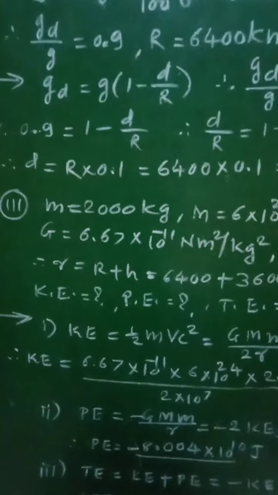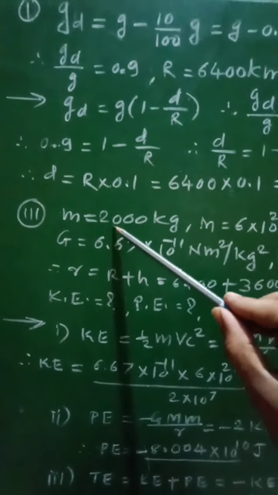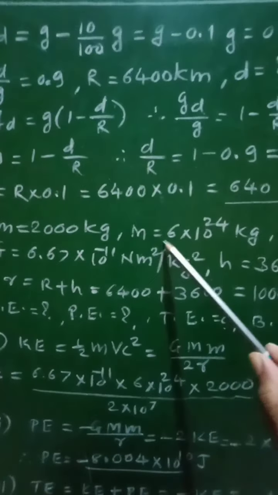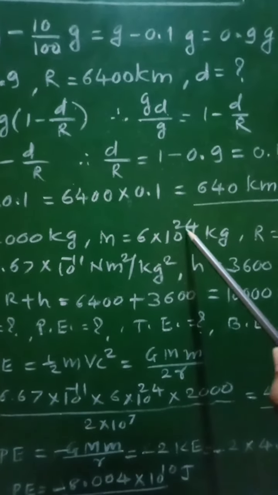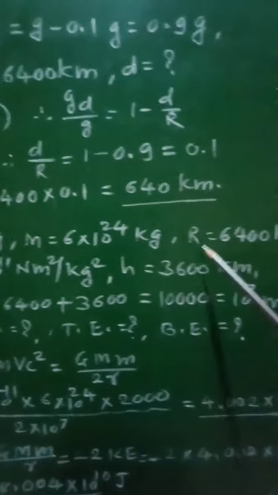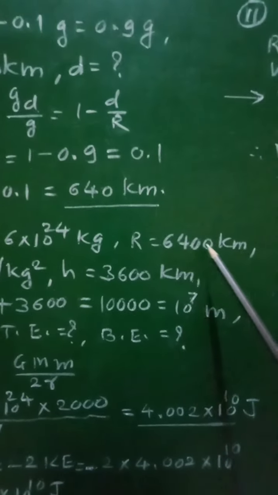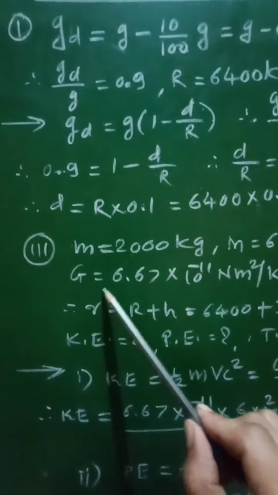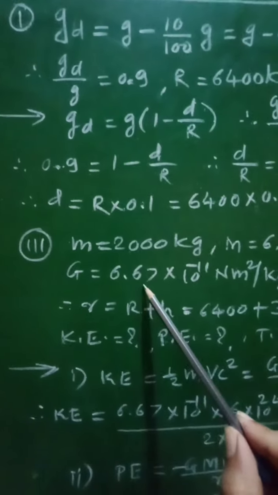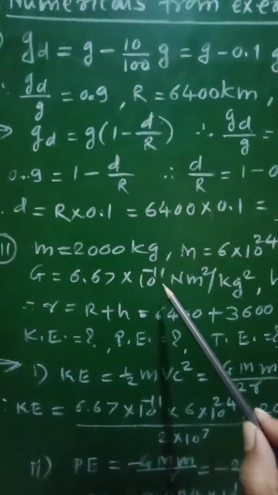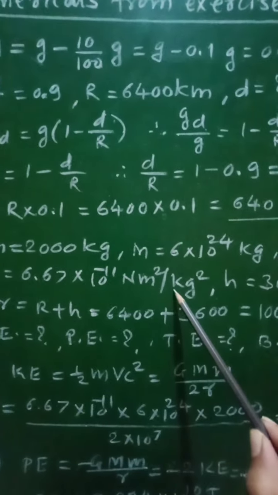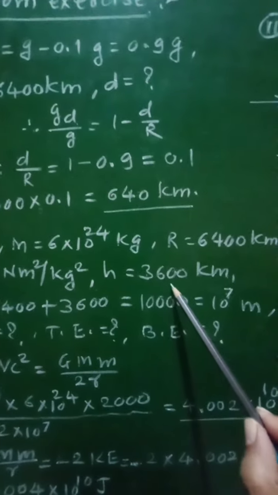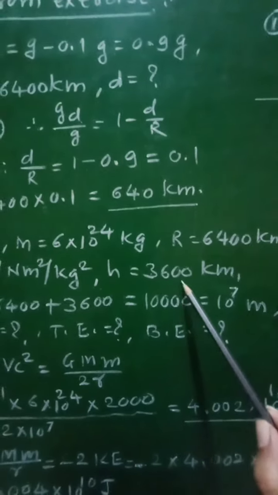Therefore, for this numerical the given data is: mass of the satellite m is equal to 2000 kilogram, mass of the earth M is equal to 6 into 10 raised to 24 kilogram, radius of the earth R is equal to 6400 kilometer, then gravitational constant G is equal to 6.67 into 10 raised to minus 11 Newton meter square per kilogram square. Height of the satellite is 3600 kilometer, that is h.